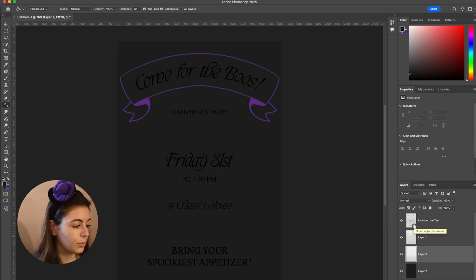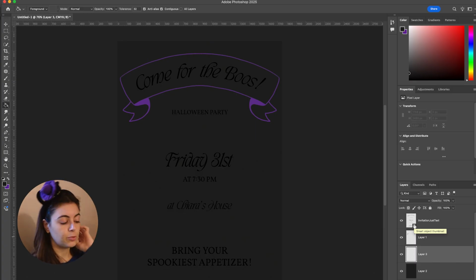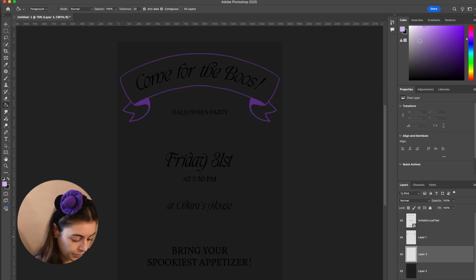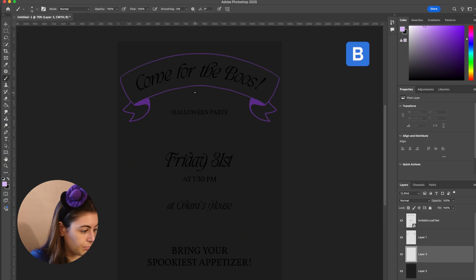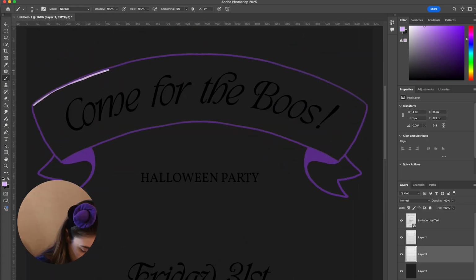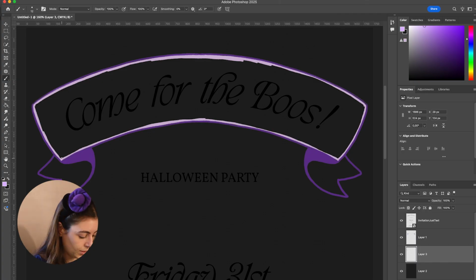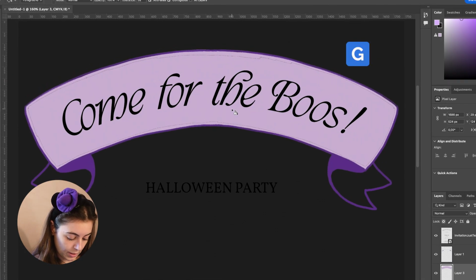So maybe keep on doing this with this purple, but I want it to be different for the shadow. So let's go back and select a lighter color and then press B. Now hopefully we can press G and fill out the thing.